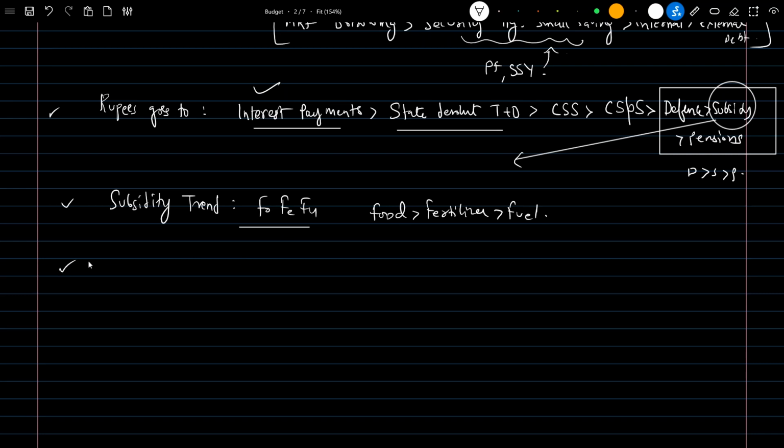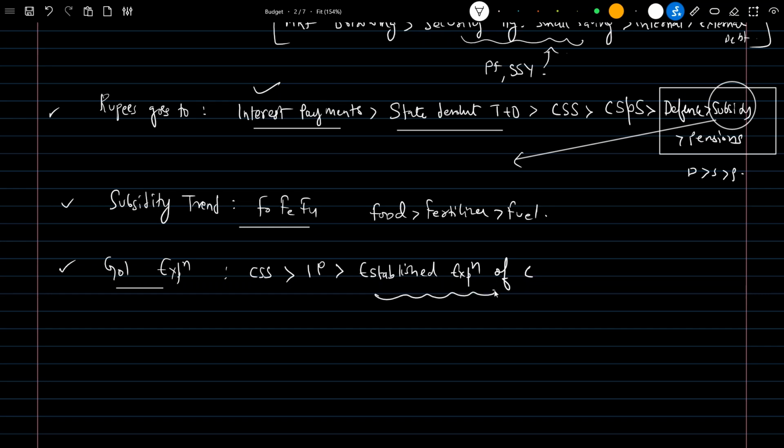Next is Government of India expenditure. Where is the central government spending its money? The major share goes to central sector schemes. Then it goes to interest payments. Then it goes to established expenditure of the center. What is established expenditure? It is the prefixed expenditure like salaries, pensions and so on. Then comes centrally sponsored schemes.